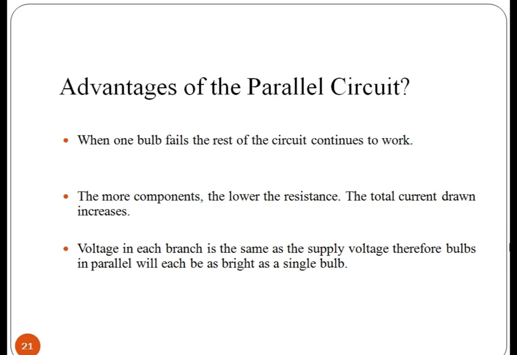To overcome the disadvantages of a series circuit, we use the parallel circuit, where the voltage in each branch is the same as the supply voltage, therefore bulbs in parallel will each be as bright as a single bulb. When one bulb fails, the rest of the circuit continues to work. The more components, the lower the resistance and the total current drawn increases.